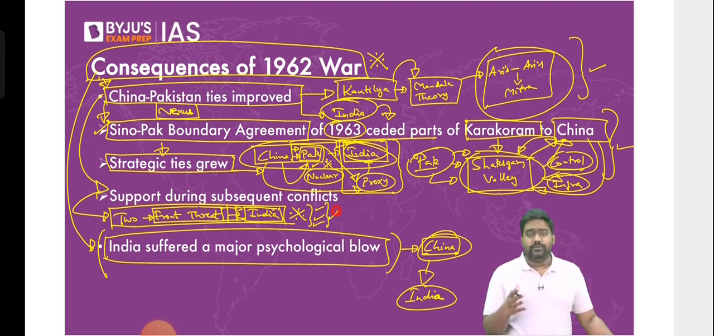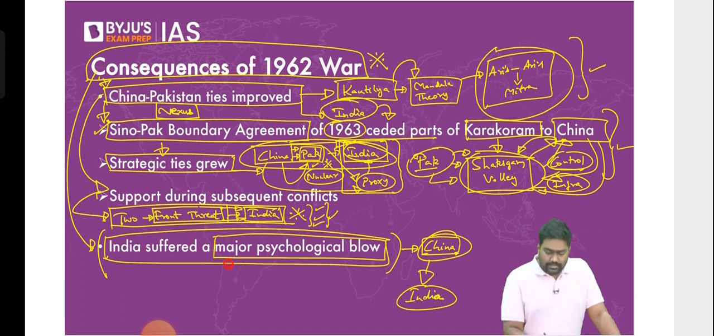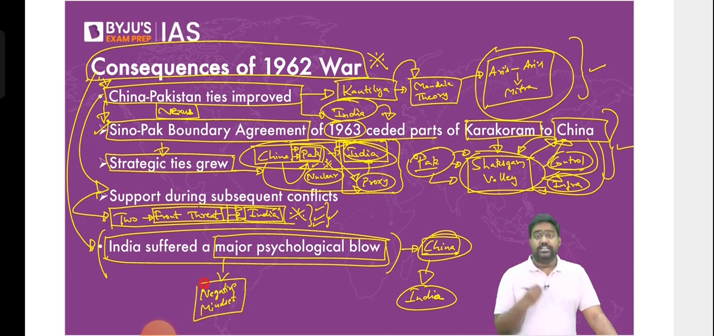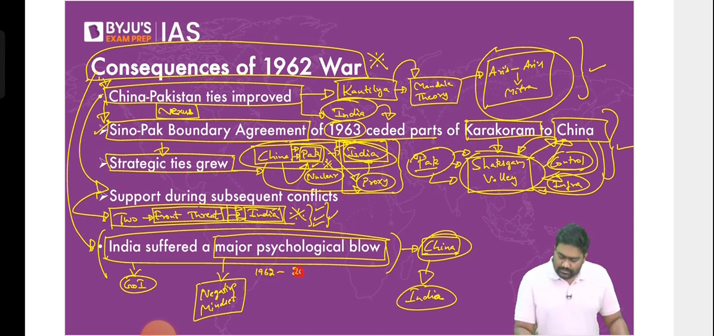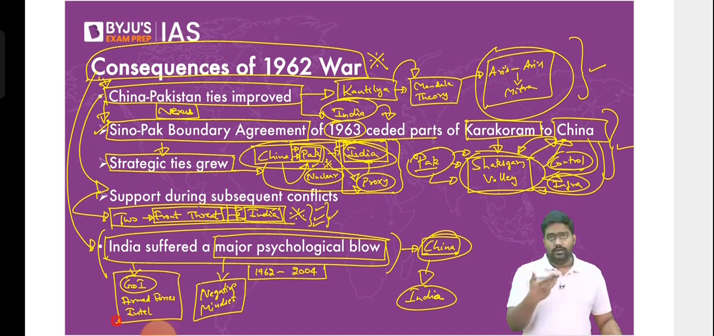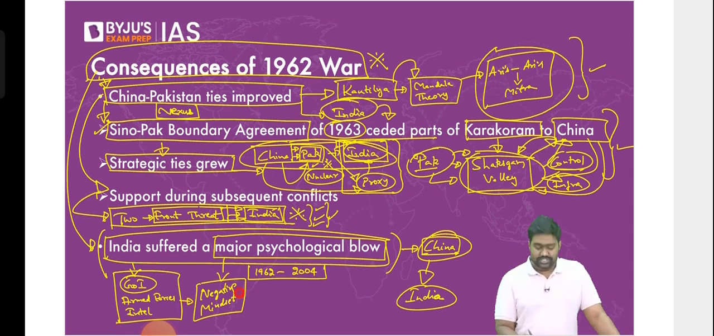Right? So this was a direct consequence of the war, and the psychological blow was so severe that India's leadership went into a negative mindset. India's strategic establishment and the leadership, they went into a negative mindset that lasted for several years. From 1962 to 2004, the government of India, the armed forces, the intelligence agencies, all the concerned institutions, the defense ministry, home ministry, of course the prime minister's office, they all had a negative approach towards China. Since China became a much larger threat than it was, right?